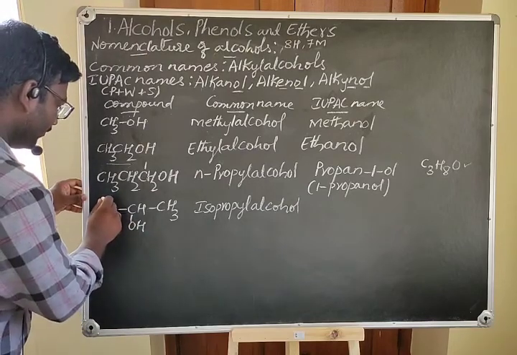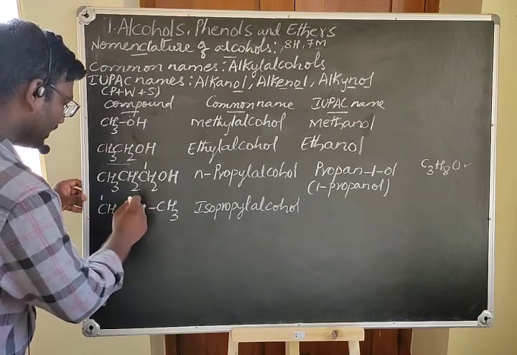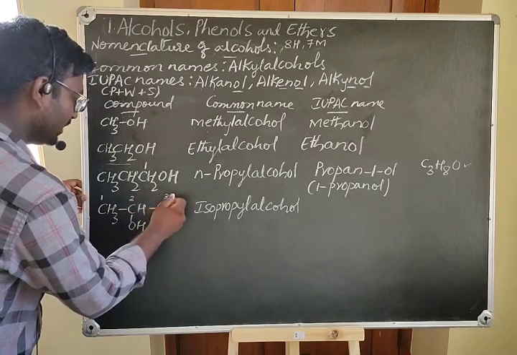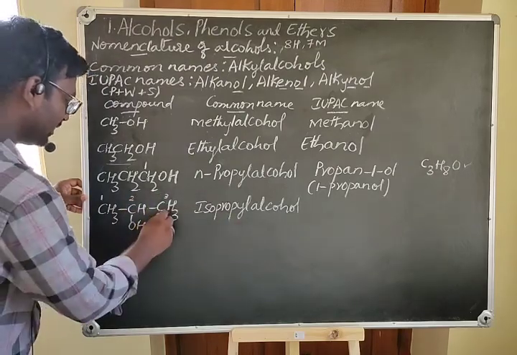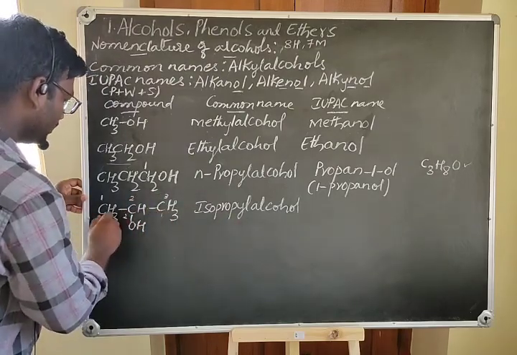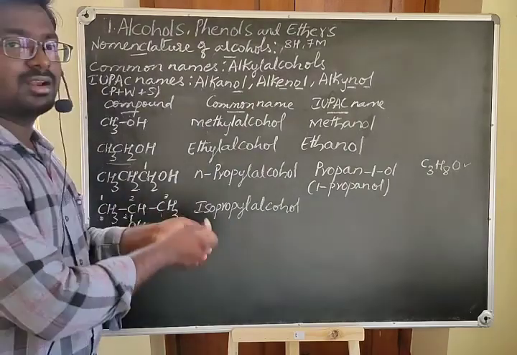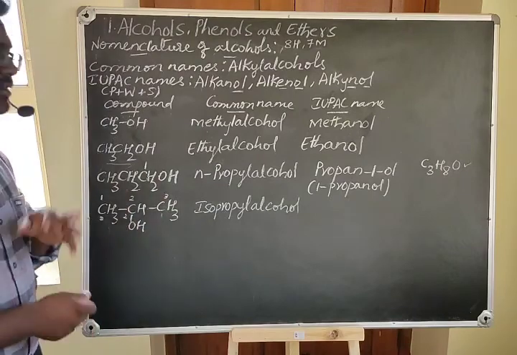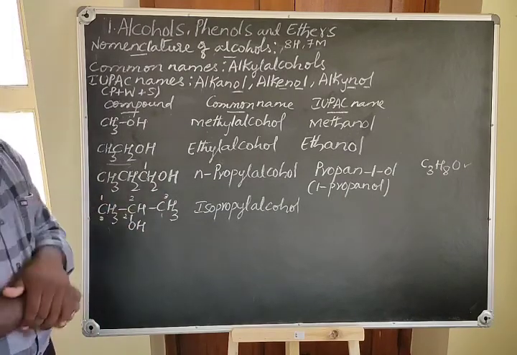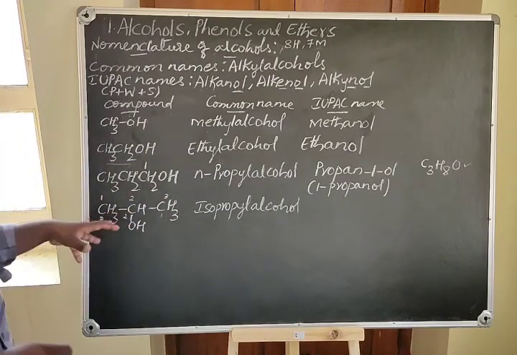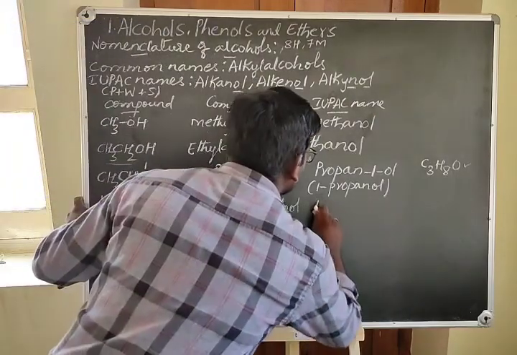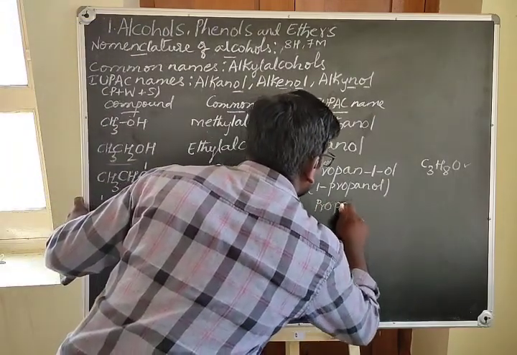Coming from left to right it is 1, 2, 3, and going from right to left also 1, 2, 3. The position of the OH group is on the second carbon atom. So now the IUPAC name for this compound is propan-2-ol.